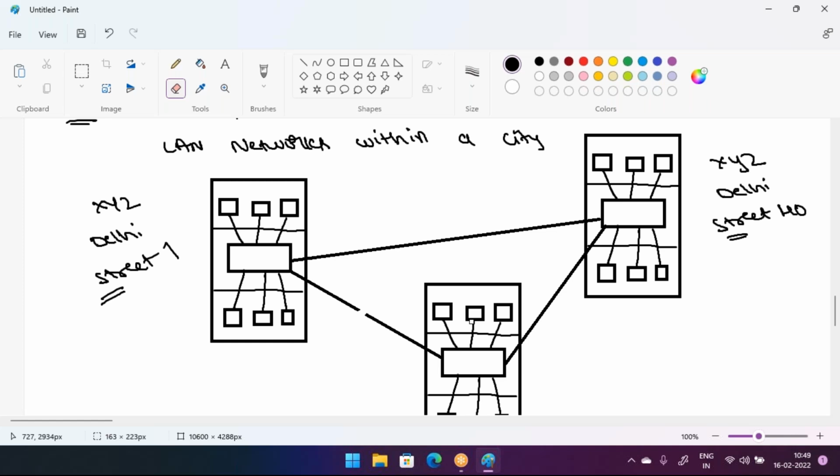So that's why nowadays we don't go for the MAN network. Nowadays we go for the ISP network. That means with the help of the ISP we can connect these branches. ISP is called internet service provider.